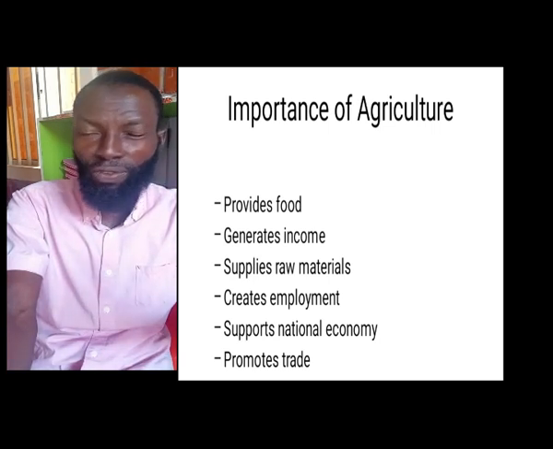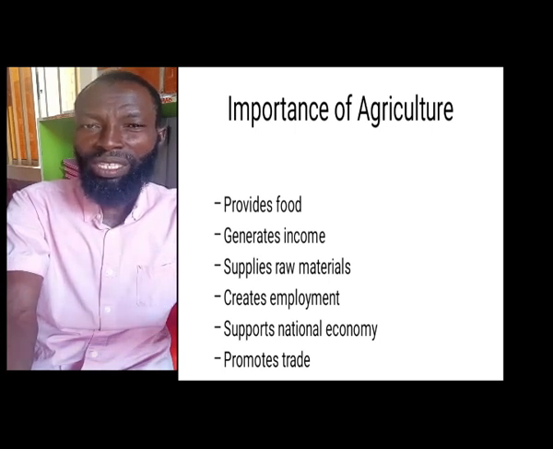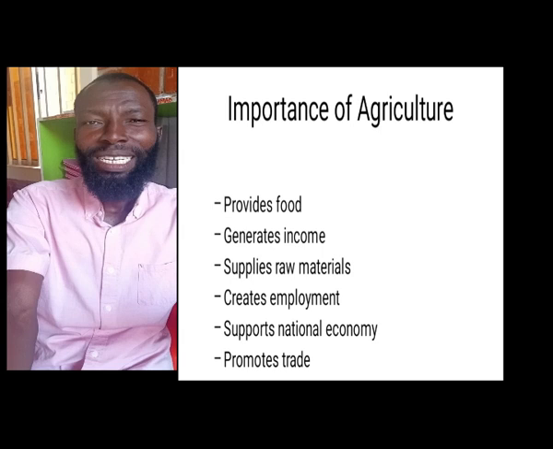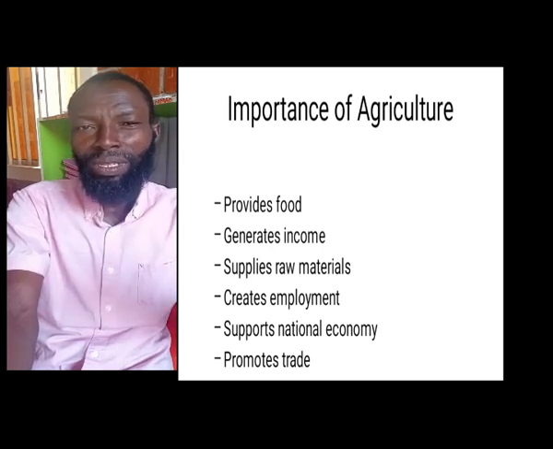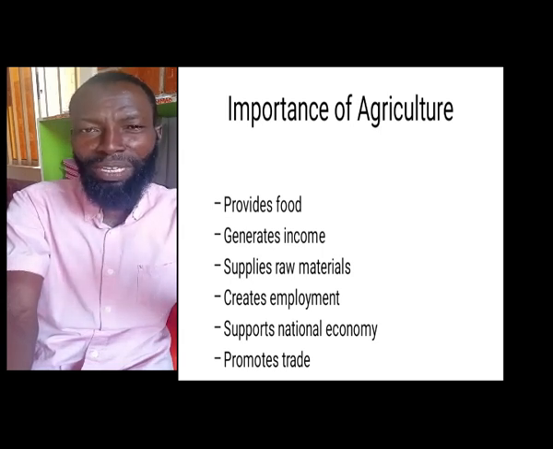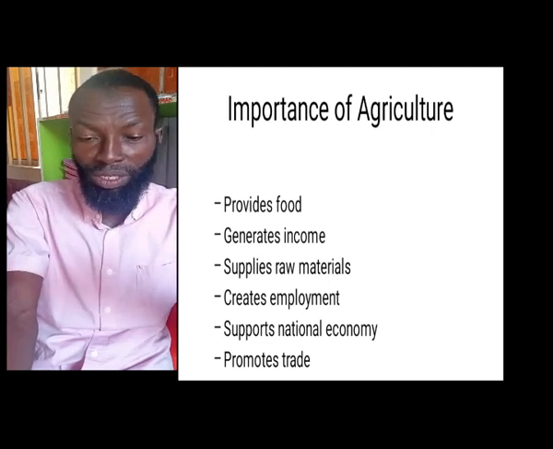It provides food for the nation. It generates income for the government. Based on agriculture, the revenue that is being collected from the people that are engaged in farming is known as generation of income to the government.